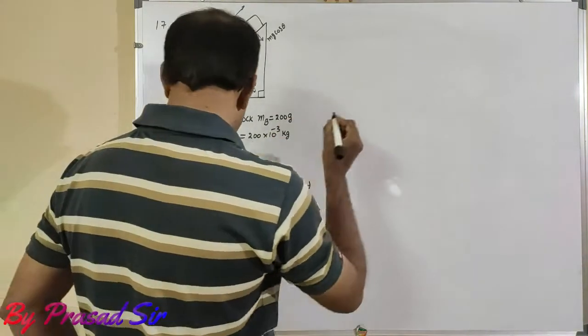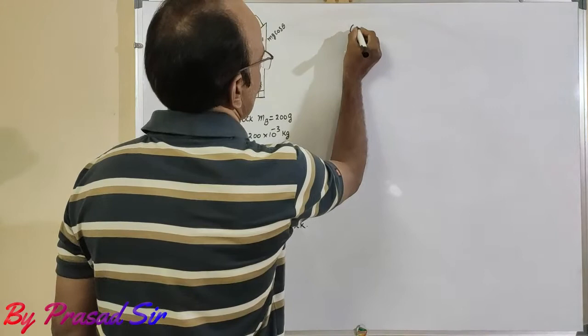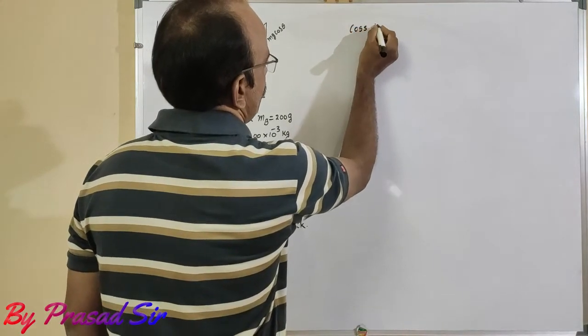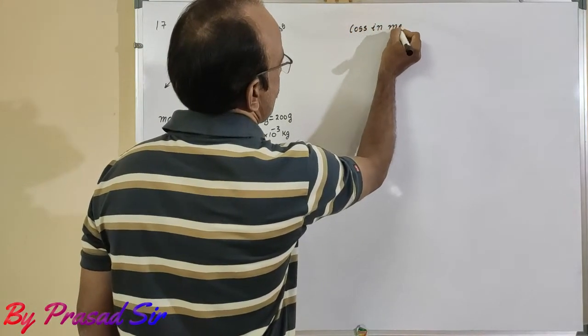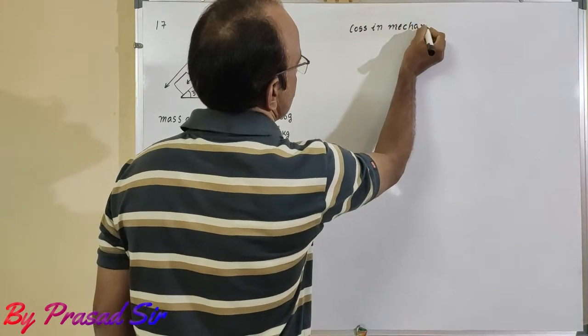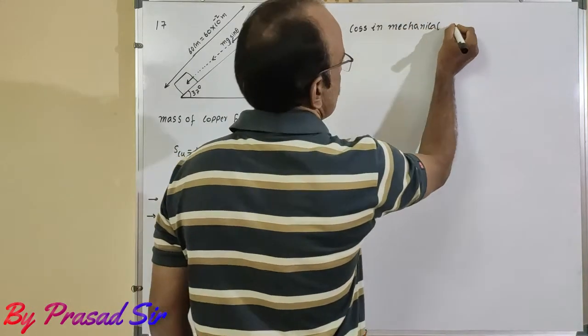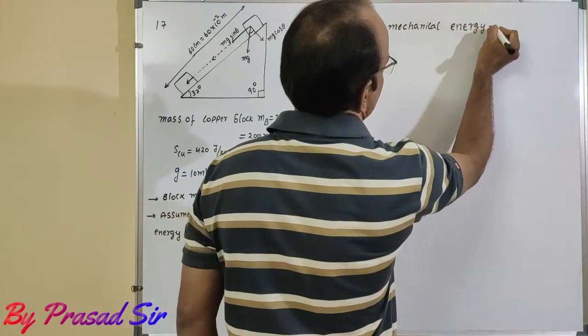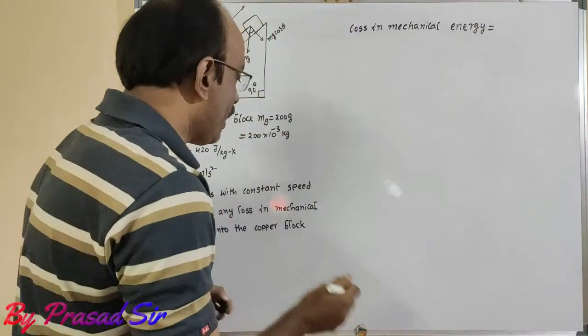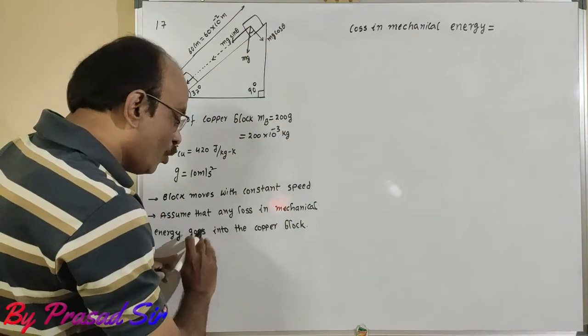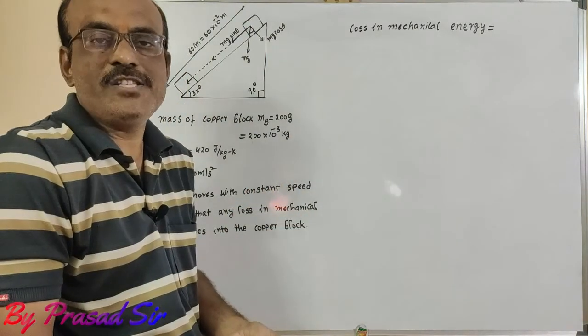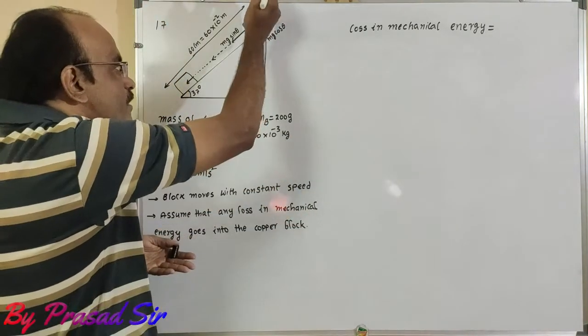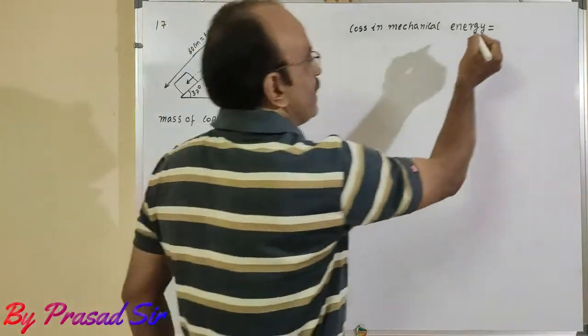First of all, loss in mechanical energy is equal to, what happens here? It goes into the copper block. Which type of energy moves into the copper block? It is coming down from a certain height. So what is that?